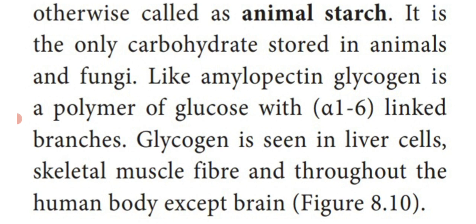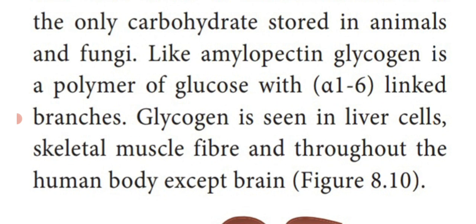This glycogen, so like amylopectin, is a polymer of glucose linked with alpha 1,6 branches. This glycogen is seen in the liver cells of the animal body, skeletal muscle fiber, and throughout the human body except the brain. So glycogen is stored in the liver cell, skeletal muscle fiber, and throughout the human body except the brain region.